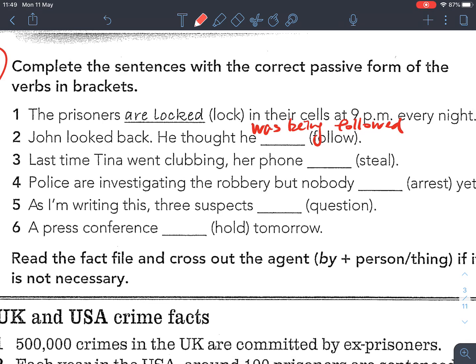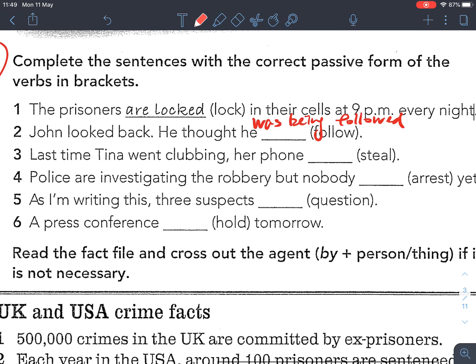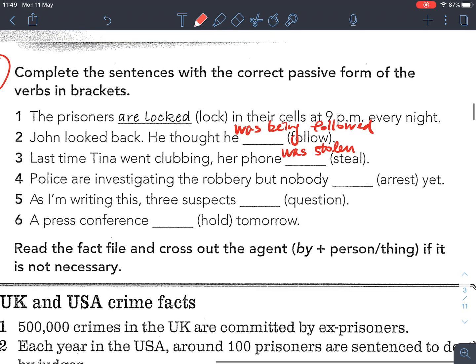Number 3, last time Tina went clubbing, her phone. So last time, so passive voice, simple past, so her phone was stolen. Okay. Number 4, police are investigating. So here, be careful. Police, we should treat it as a plural noun. All right, so we use are after police. Police are investigating the robbery, but nobody. So nobody is singular. So what should it be? Nobody has been arrested yet.